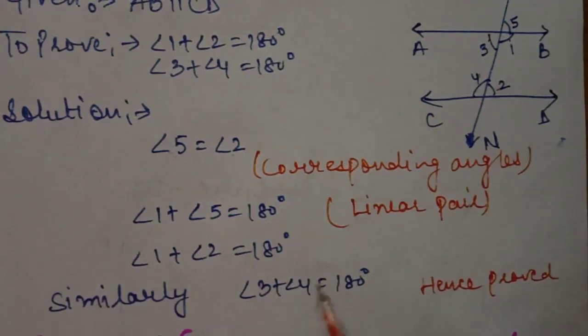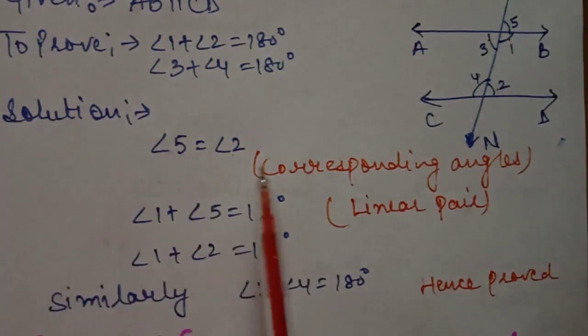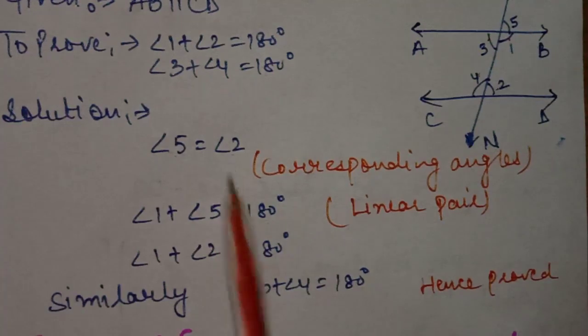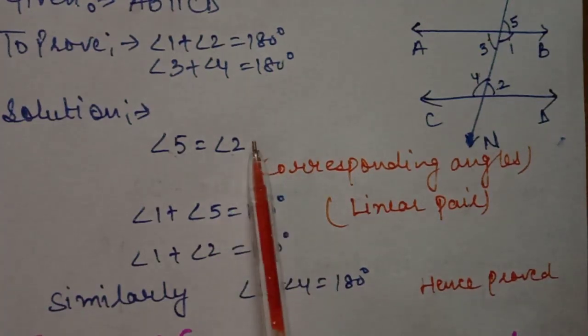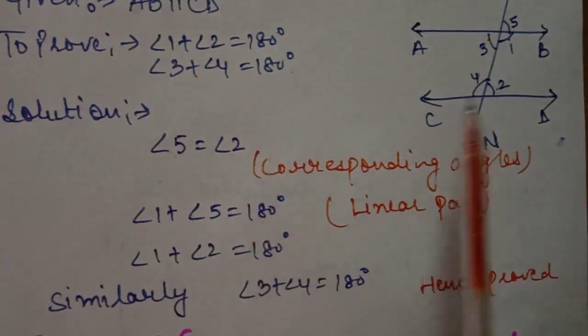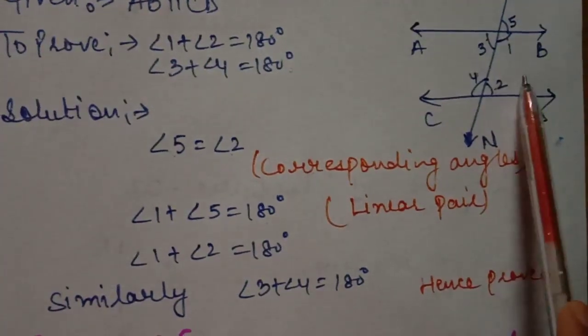So students, see, these theorems are very easy. Next, theorem 6.5 is totally the converse of 6.4. In theorem 6.4, the lines are parallel and the co-interior angles are supplementary. We proved it.